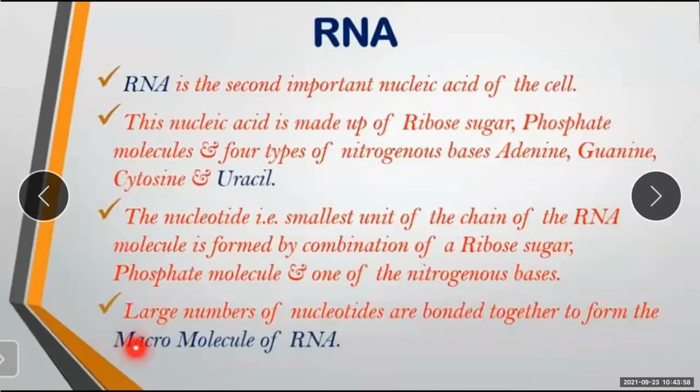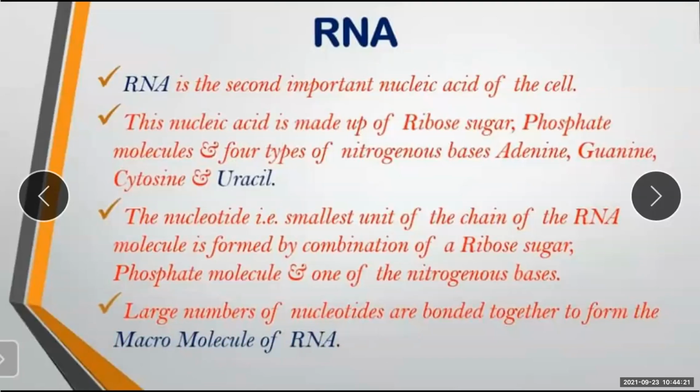See, in this term only, macro means a large number. It is having a large number of molecules. And micro suggests it is having a small number of nucleotides. So when it is said the macromolecule of RNA is formed, it means a large number of nucleotides are bonded together. Up till here you understood what is RNA?